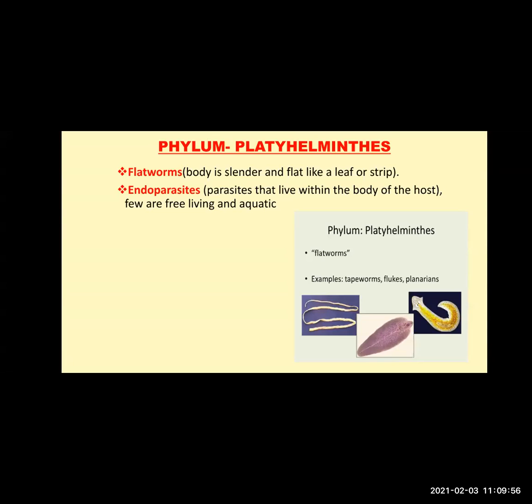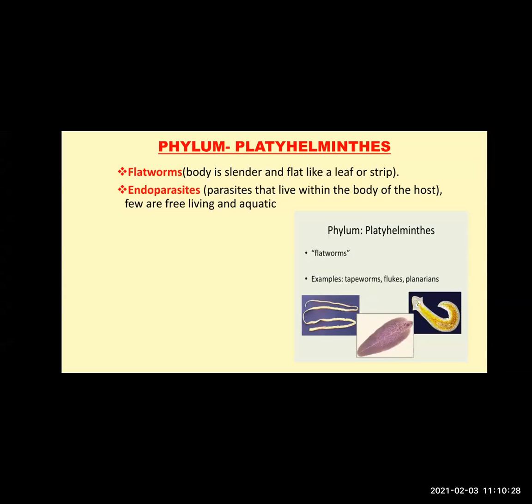But it is endo. Endo means these parasites live within the body of the host. What is host? The host is the organism within whose body these animals are present. The animal which is giving the nutrition is called the host.